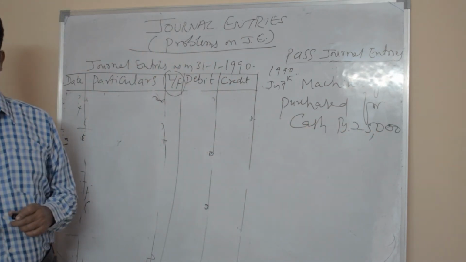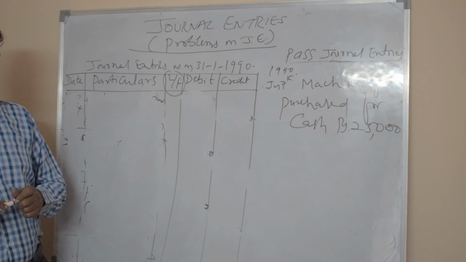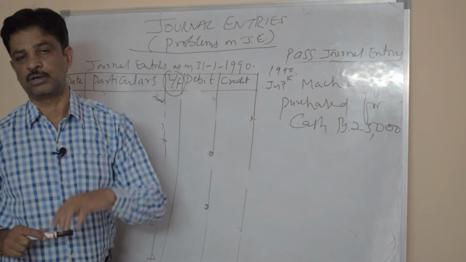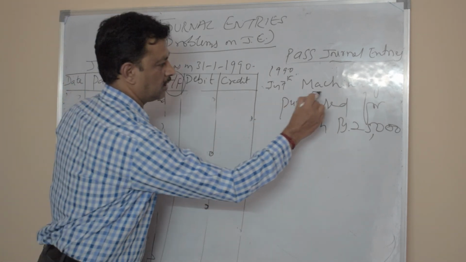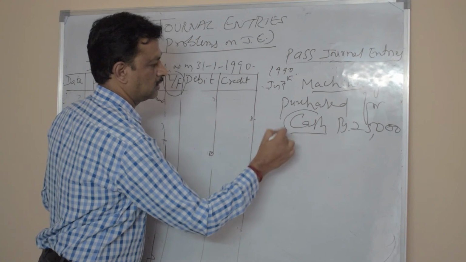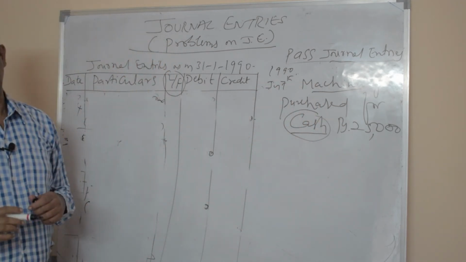So machinery purchased for rupees 25,000 for cash. Here there are two accounts. One is machinery account, another is cash account.